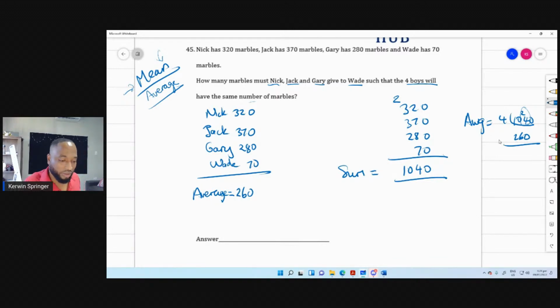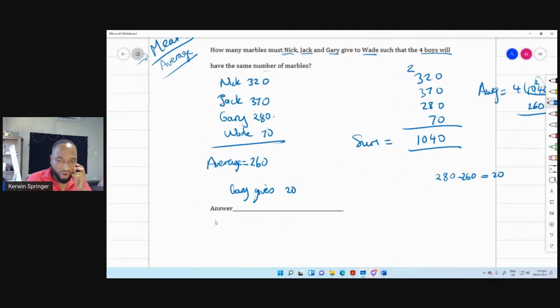So now we need to see how much them boys need to give. Well, just subtract now. Bring them down to the mean. So 280 minus 260 equals 20. So Gary gives 20. Now, when they have this question in SEA, they don't write answer. They write Gary gives 20 marbles. Then they'll write Wade. Or if they have answer, you'll have to literally write it out. Wade gives how much? Wade gives nothing. Wade is the man who collected.